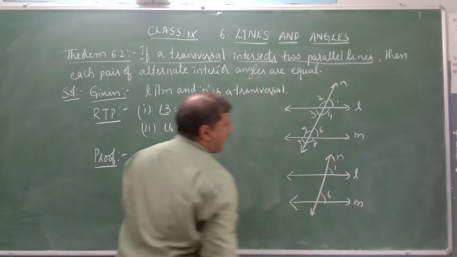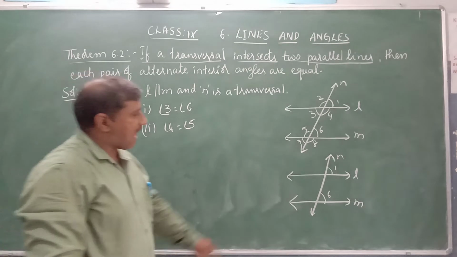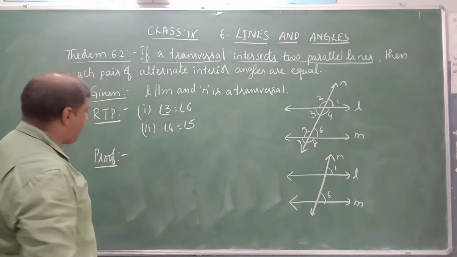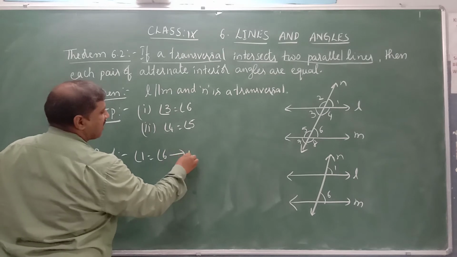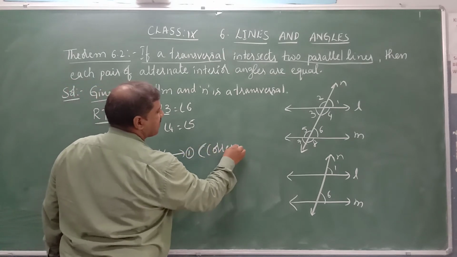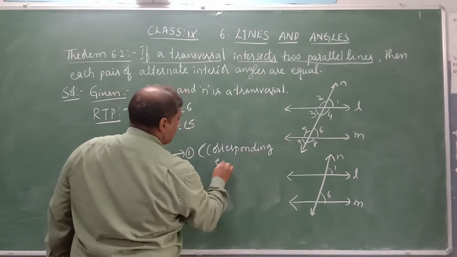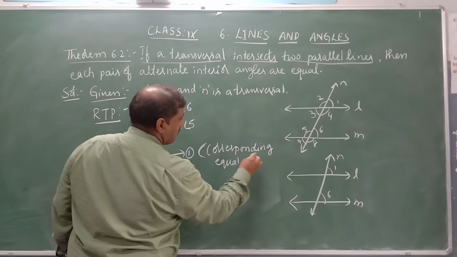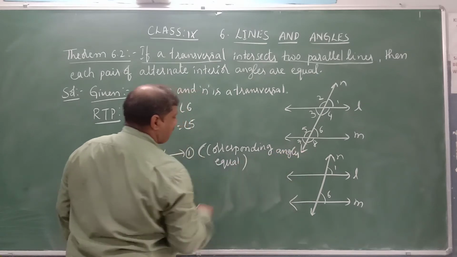Angle 1 is equal to angle 6. Equation 1. Reason: corresponding angles are equal.